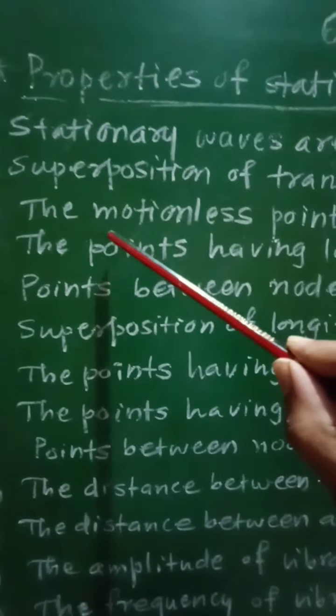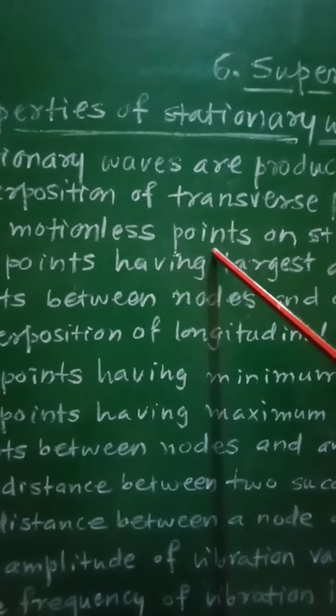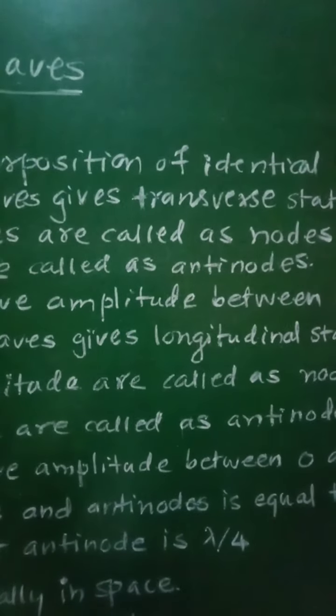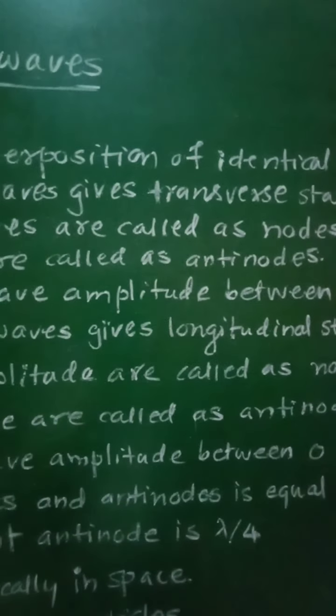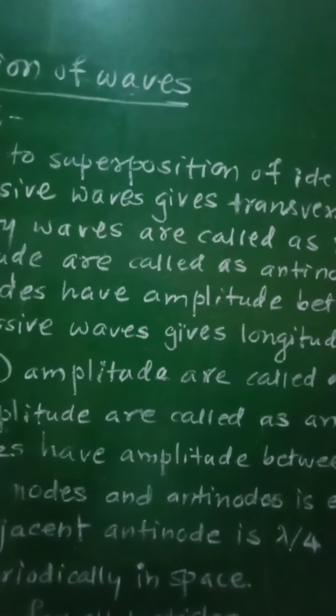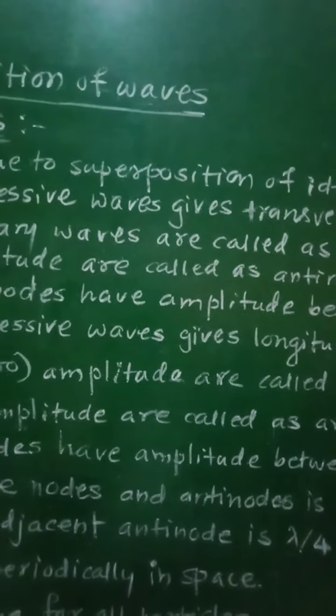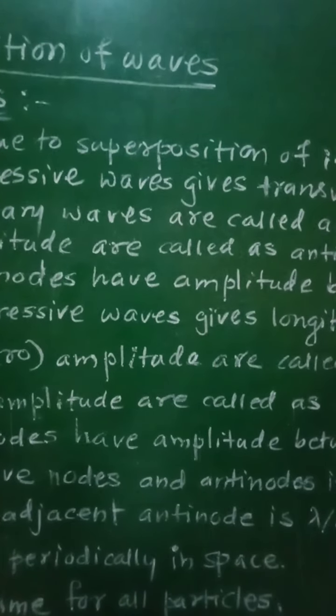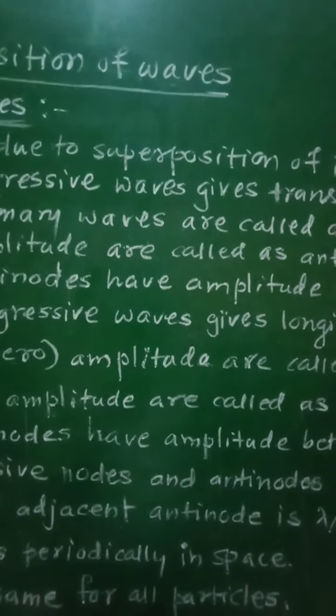Third property, the motionless points, that is the points which are at rest on the stationary waves, are called nodes. So when a transverse stationary wave is produced on a string, some of the points on the string are motionless, that is at rest. These points do not move and are called the nodes.